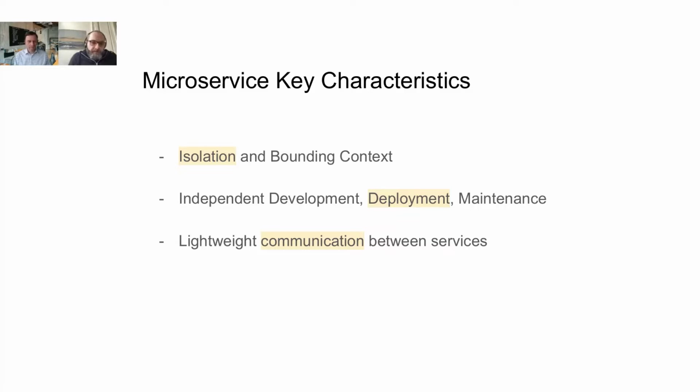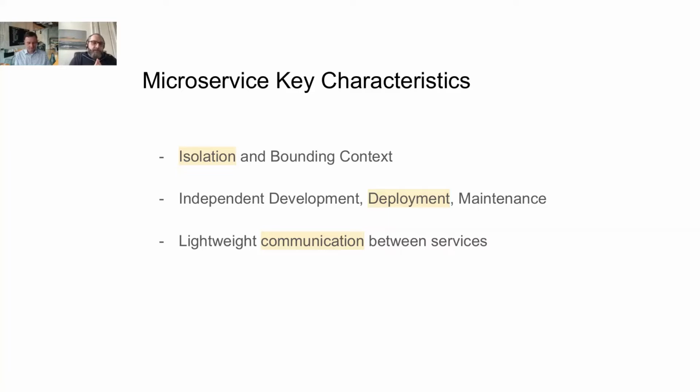I think, as most of you know, one important aspect of microservices is their isolation. That actually means a microservice is an autonomous unit, which in the best case also has its own isolated bounded context with its own functionality. That's important so that we can develop the microservice independently and also deploy it without having any dependencies on other microservices. And of course, the maintenance is much easier in this case.